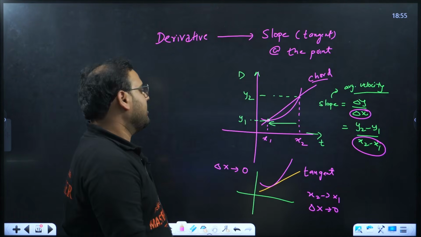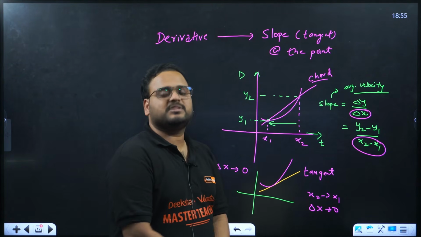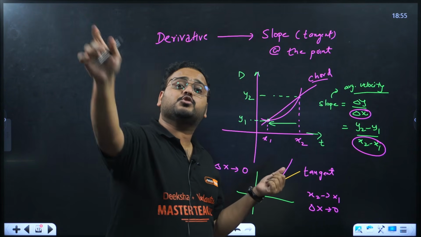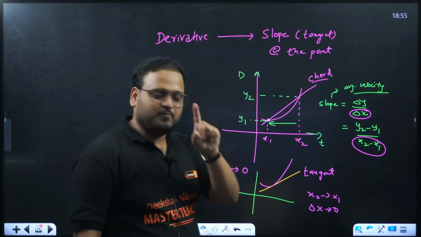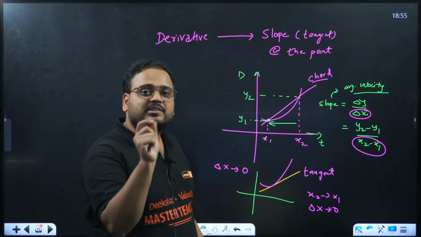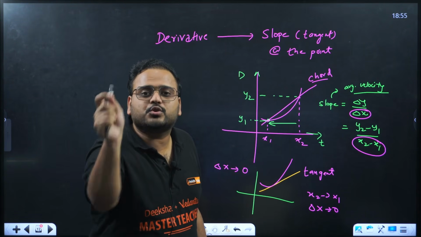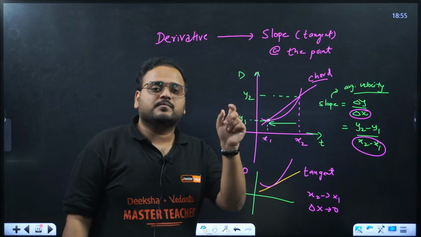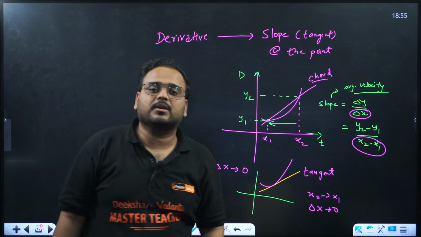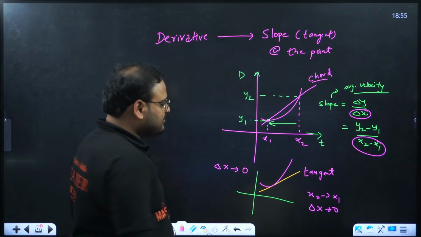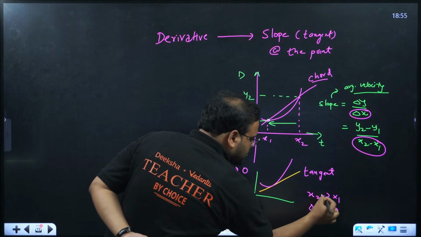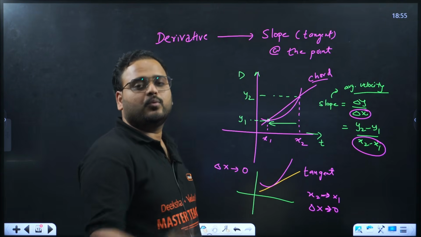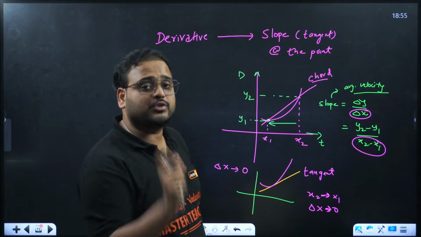Look at it. Let's say this is 5 and this is 2, the difference is what? 3. If this is 3 and this is 3.000000001, the difference x2 minus x1 is 0.000000001. A very small value. That's all I am saying. When x2 goes to x1, delta x, the difference in x, goes to 0. It is not 0, but very close to 0.